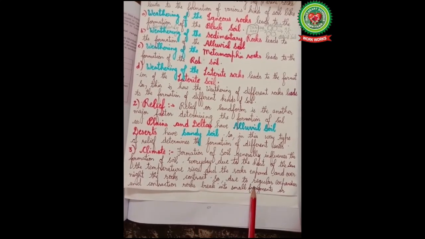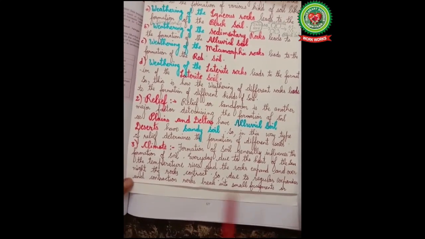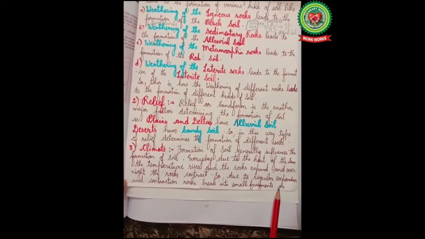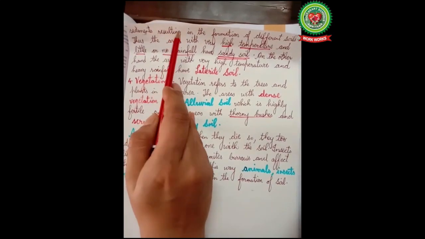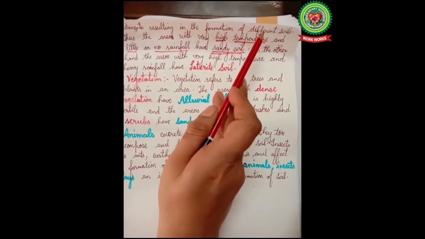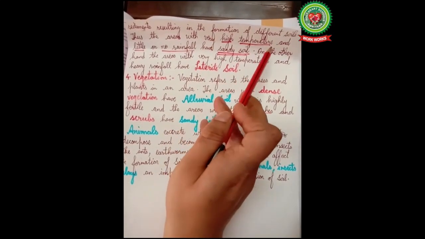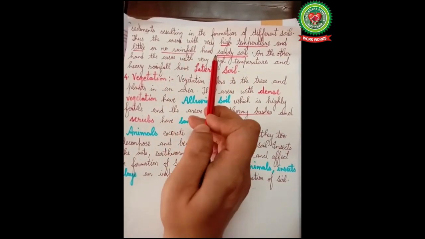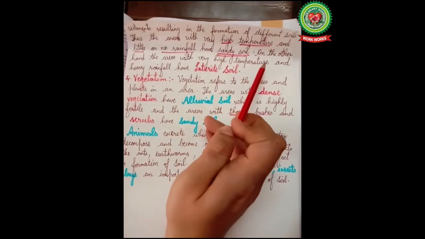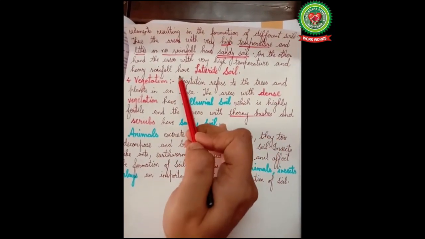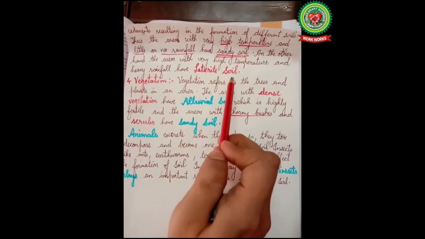So due to the regular expansion and contraction, rocks break into small fragments or sediments, resulting in the formation of different soils. Thus, the areas with very high temperature and little or no rainfall have sandy soil. On the other hand, the areas with very high temperature and heavy rainfall have laterite soil.